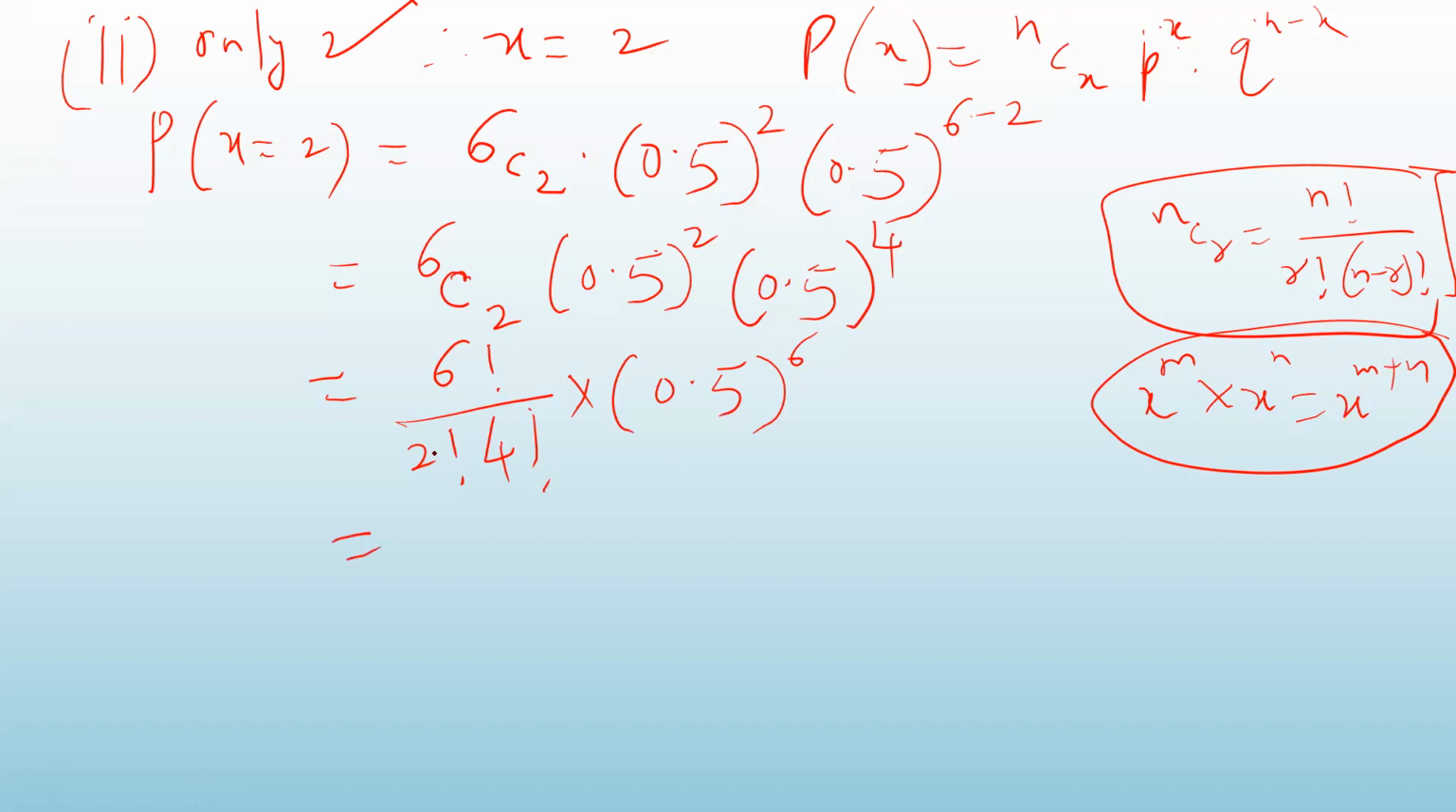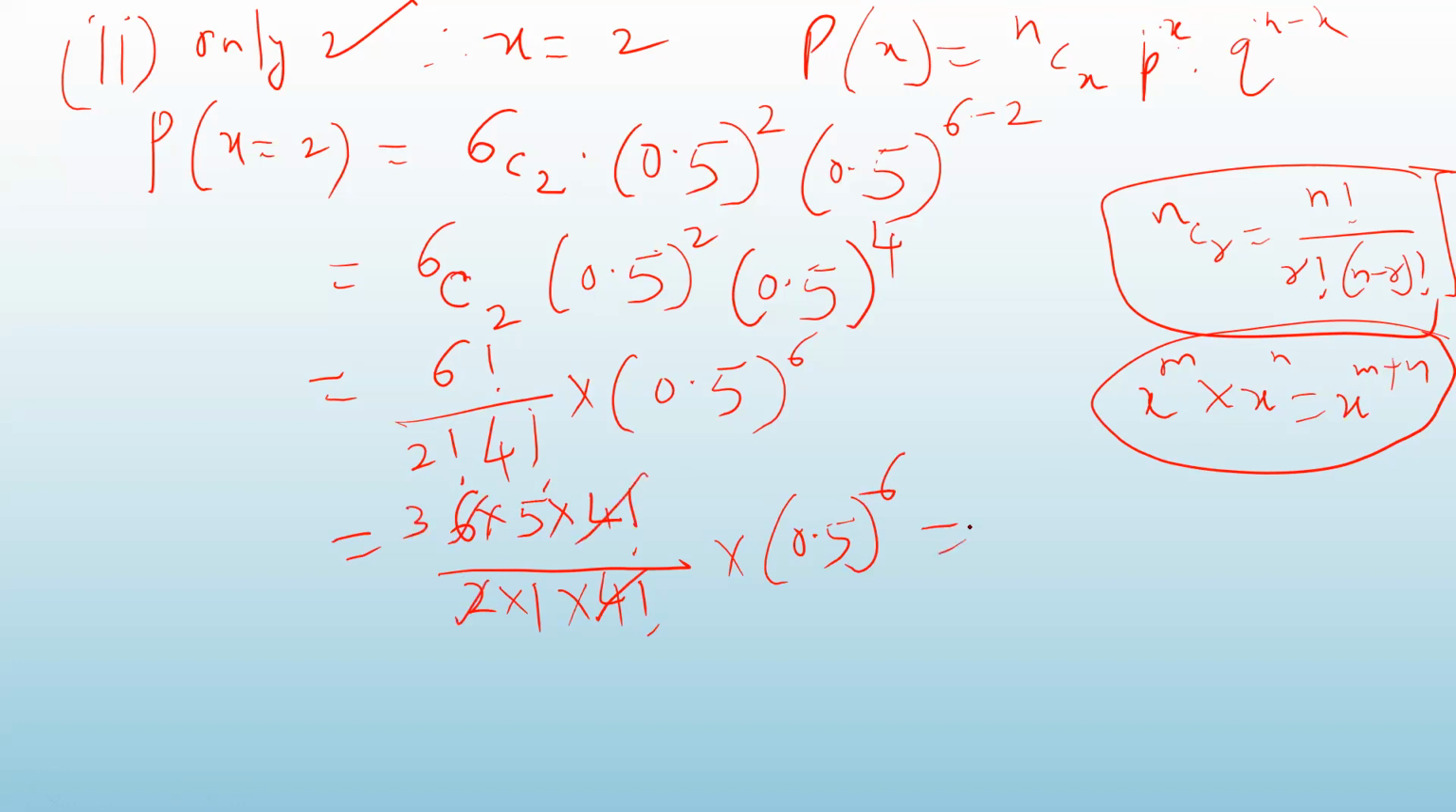Now find out this. What is 6 factorial? 6 into 5 into 4 into 3 into 2 into 1. That I can write as 4 factorial. And 2 factorial is 2 into 1 into 4 factorial. I think you recollect now this type of thing we have done in the first semester. 4 factorial will get cancelled. 2 into 3 is 6, so 3 into 5. That is, the answer will be 15 into 0.5 raised to power 6. Okay, find out that.